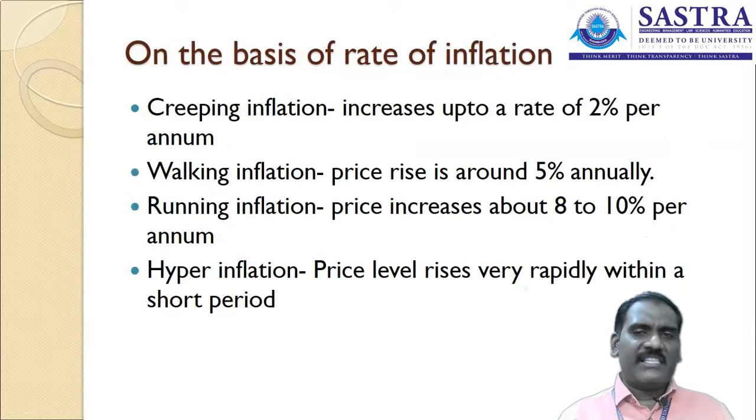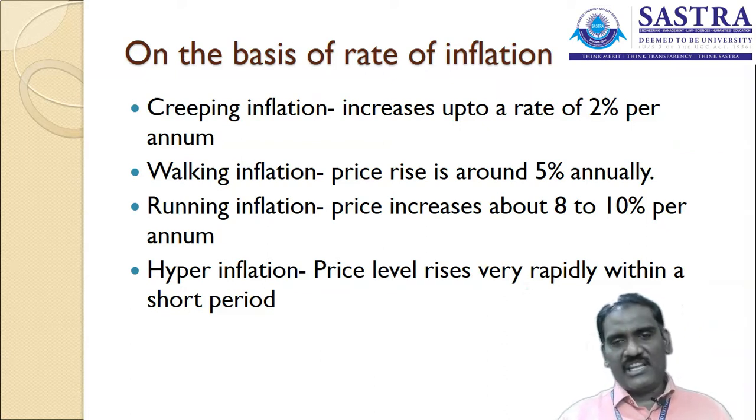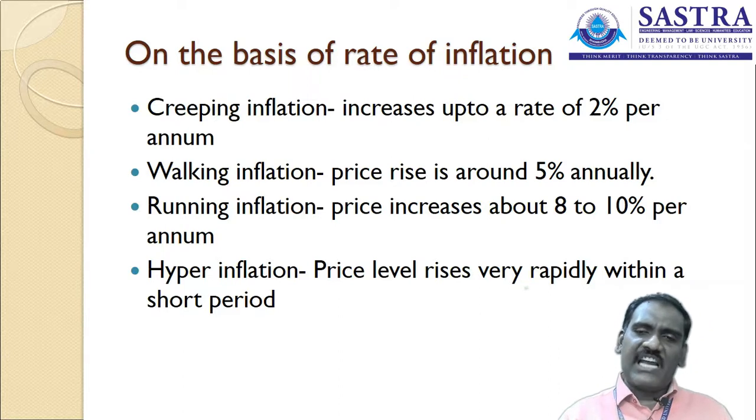The next one, on the basis of rate of inflation, is divided into creeping inflation, walking inflation, running inflation and hyperinflation. So it is decided on the basis of the percentage of inflation. If the inflation increases up to the rate of 2% per annum, we call it creeping inflation. It is not up to that level; the inflation is there with slight changes in the price level, about 2%.